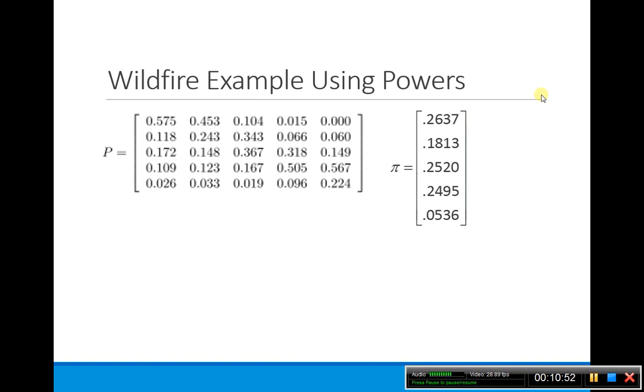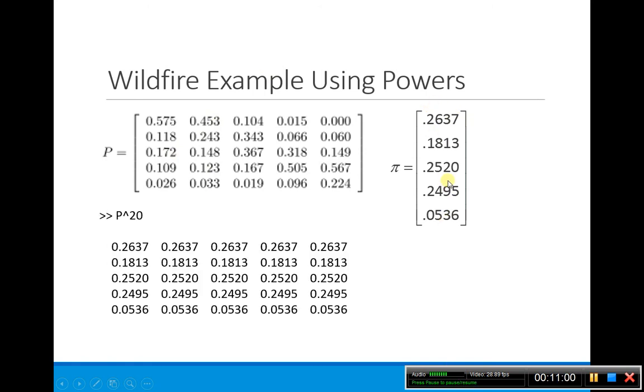So using our wildfire example, using powers, remember this was our P matrix, and this is what we found for the steady state. If I put this P matrix in MATLAB and take P to the 20th, notice that all my columns are the same, and they all equal my steady state here.